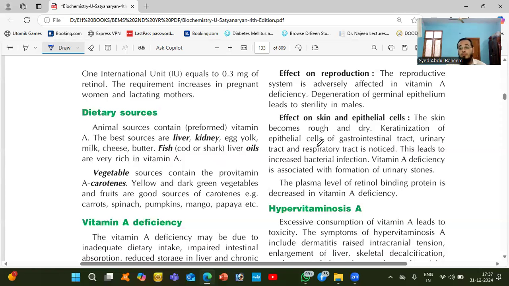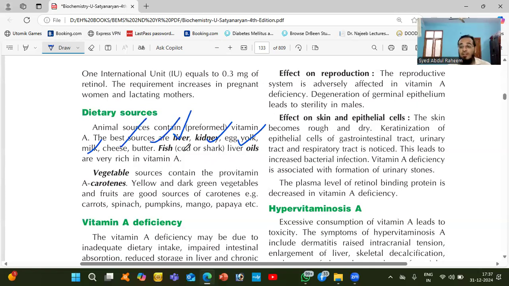So what are the sources of vitamin A? Vitamin A is present in liver, kidney, egg yolk, the inner part, not the outer surface of the egg. Egg yolk, milk, cheese, butter, fish.